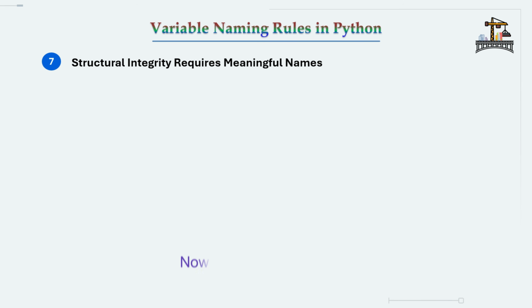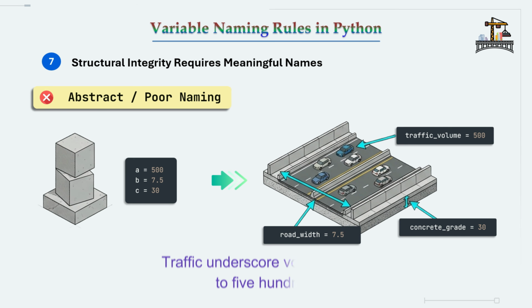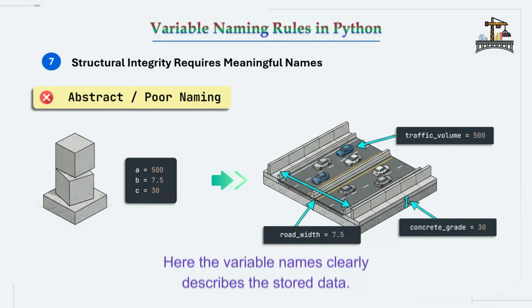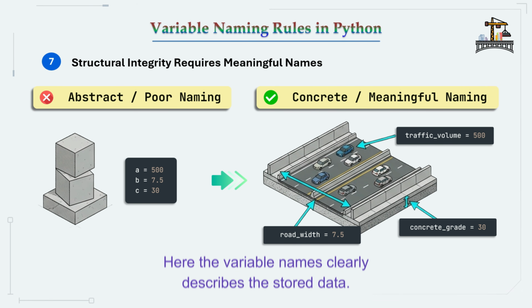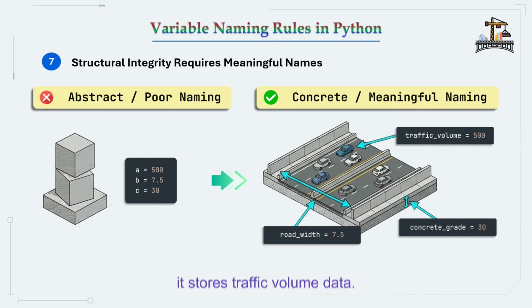Now let us look at the right side of the slide. traffic_volume = 500. Here, the variable name clearly describes the stored data. When we read this variable name, we immediately understand that it stores traffic volume data.